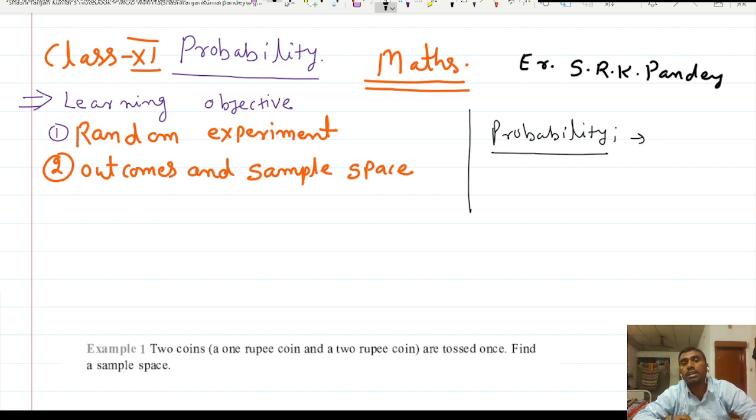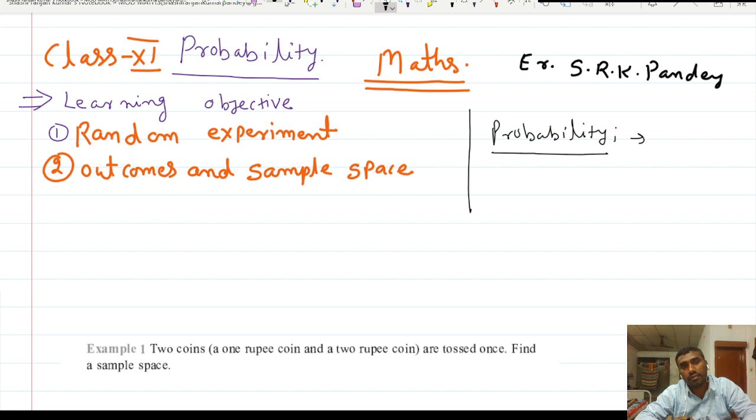If we are giving some numerical value to a statement, let us suppose I am saying there is an 80% chance that today is a rainy day, or I am saying there is 0.8 probability that today is a rainy day. So here, if we give the number 0.8, it means a high chance that today may be a rainy day. So it actually improves the quality of a statement.